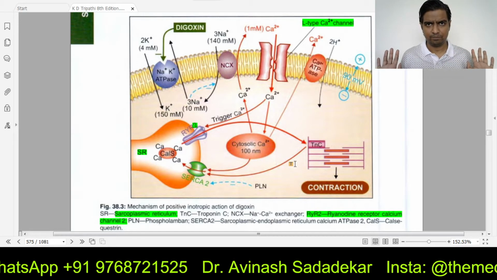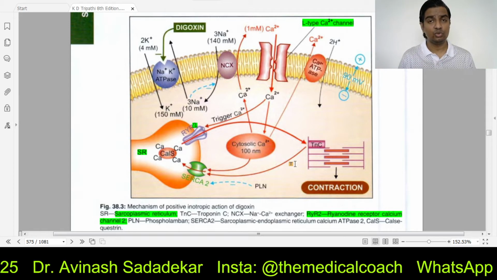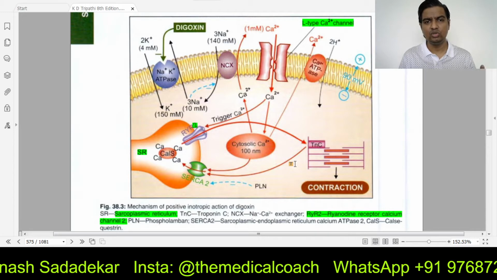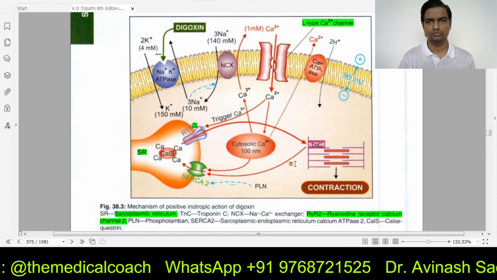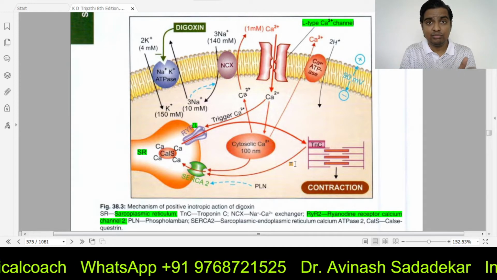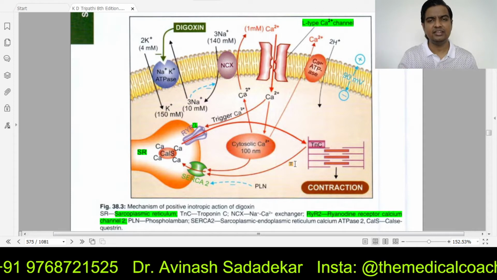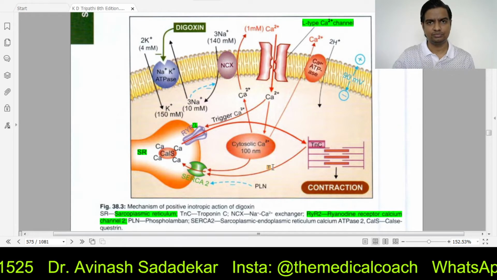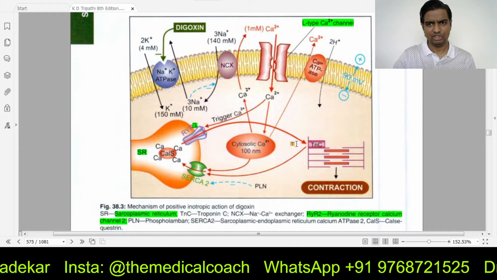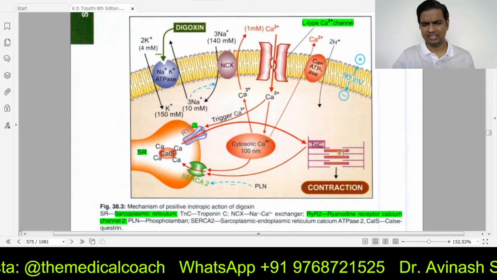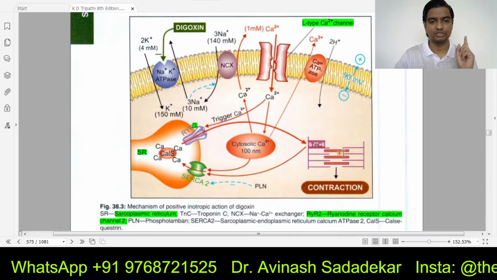Fine. Calcium came from two places. One from outside the cell through the L-type calcium channel, and two, from the ryanodine receptor number 2. Easy? The calcium levels of the cytoplasm increased. This increase in cytoplasmic calcium causes cardiac contraction. This calcium interacts with troponin C and other muscle proteins, because of which the heart muscle contracts. Easy.